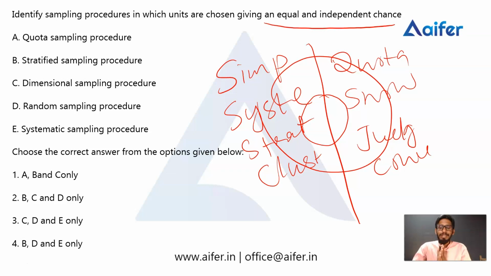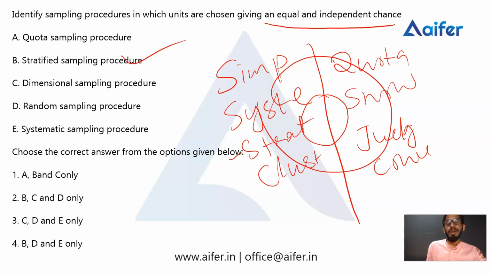Whatever it is, let's go into the question. The first option is quota sampling procedure. It is a non-probability sampling one. Then the second one is stratified sampling. You know, stratified sampling comes under probability sampling. We are asking about probability sampling, so B would be the correct one.